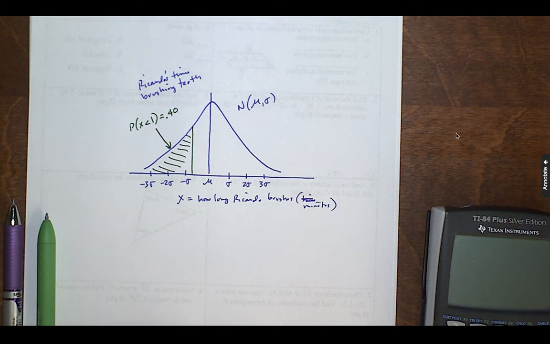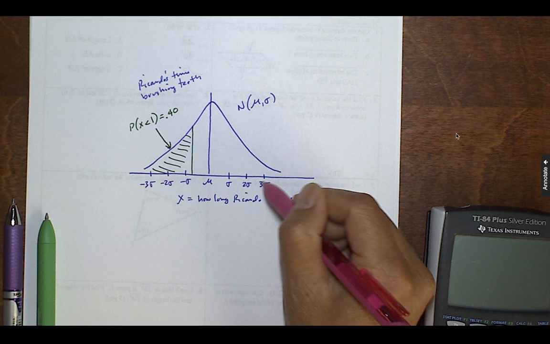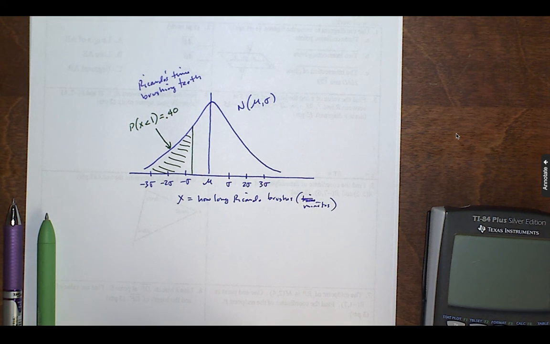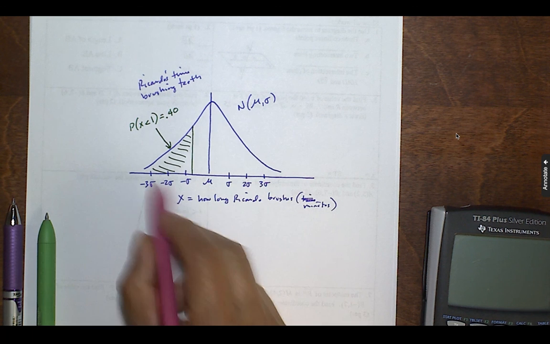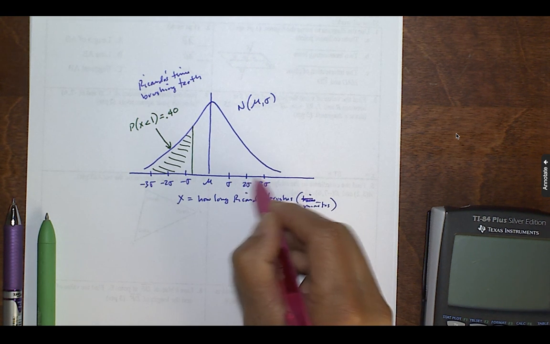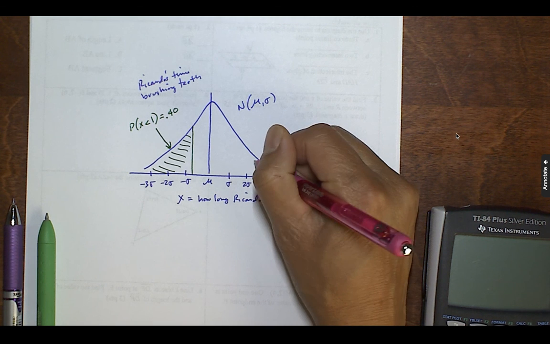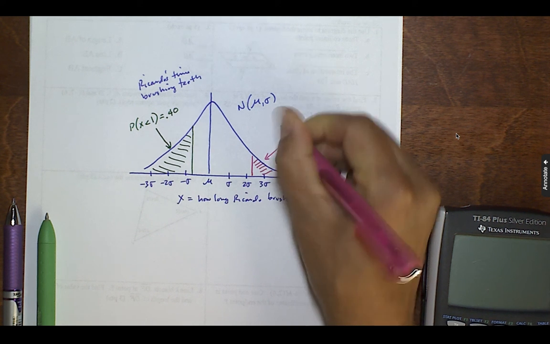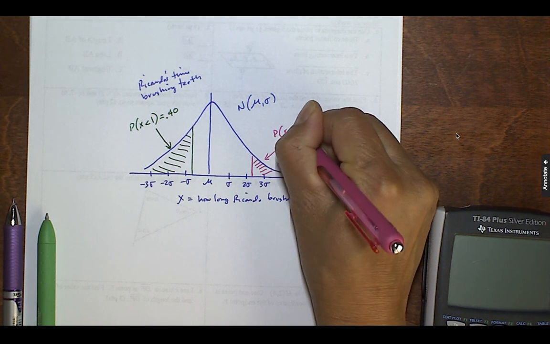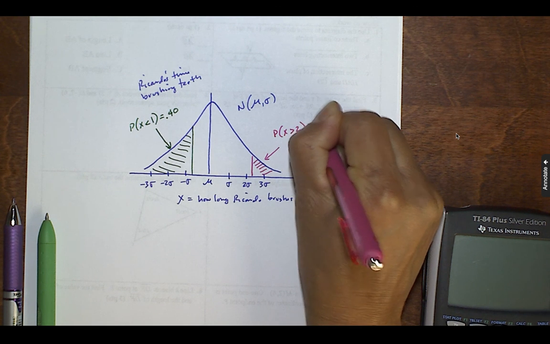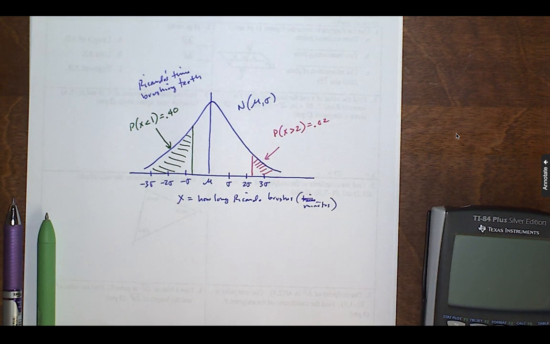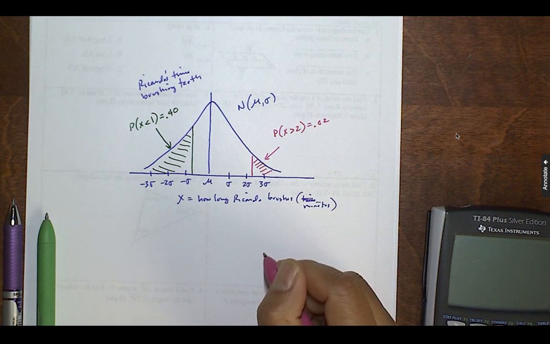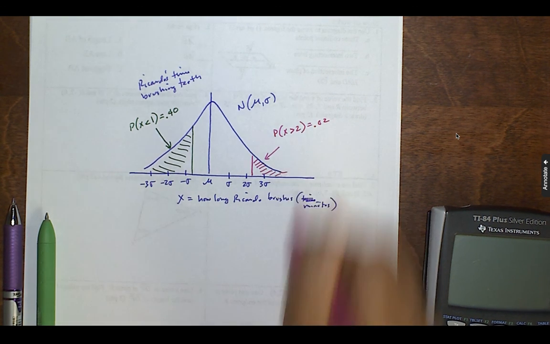Where would be 2%? Well, 3 to -3, that's 99.7, right? So that's only 0.15%. So that's too far. Well, 2 to -2 was roughly 95, so that means we have 2.5% and 2.5% in the tails. So that means it's somewhere between 2 and 3 sigma, right? So let's just ballpark it right there. That area is represented by the statement that the probability that x is greater than 2 equals 0.02. So it's just 2% of the time he spends more than 2 minutes brushing his teeth.